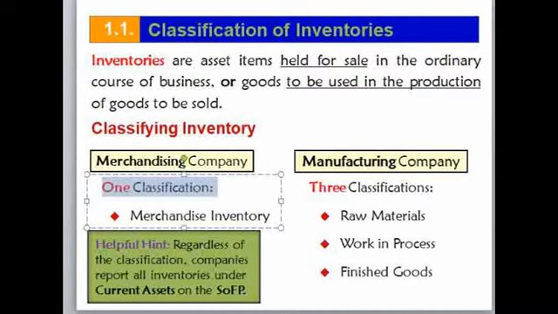But when you come to a manufacturing company, it produces finished goods. In order to produce finished goods, in a manufacturing company there are stages of production, or stages of producing the finished product. In passing through those stages, there are different types of inventory within them. Therefore, in a manufacturing company there are different types of inventory in order to produce something.